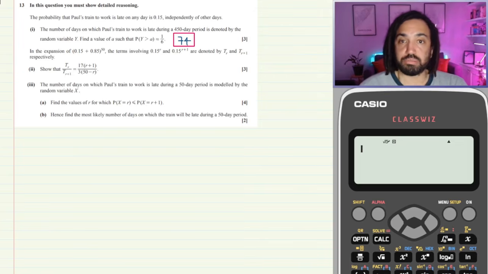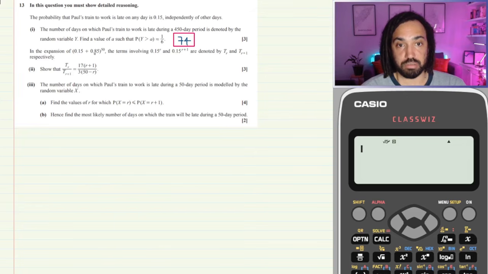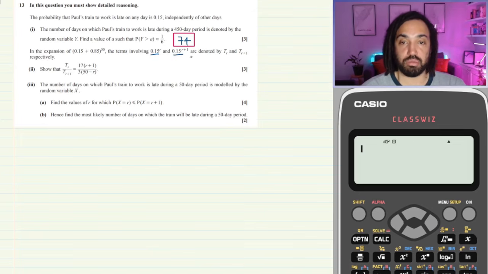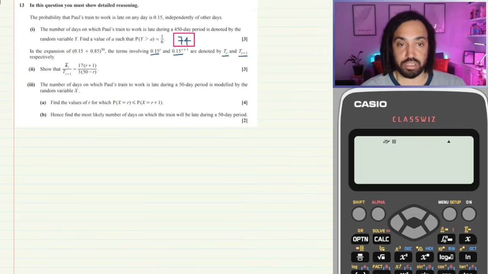Okay, so for the next part, it says that in the expansion of (0.15 + 0.85) to the power of 50, the terms involving 0.15 to the r and 0.15 to the r plus 1 are denoted by Tr and Tr plus 1, respectively. Show that this is equal to that.